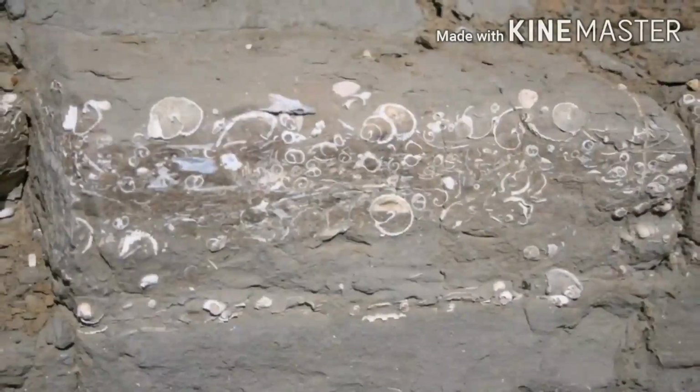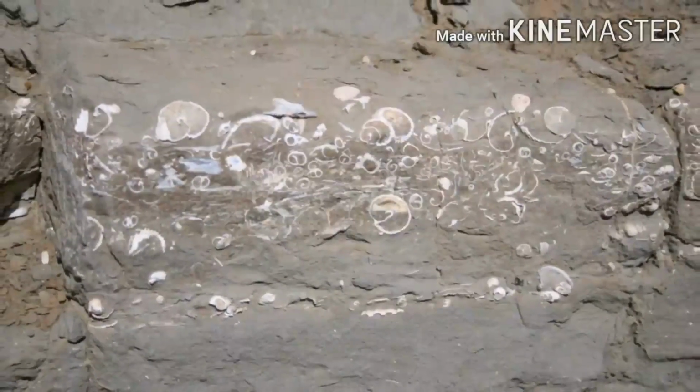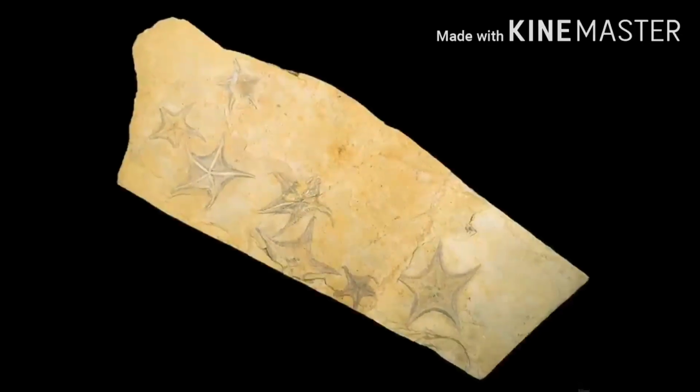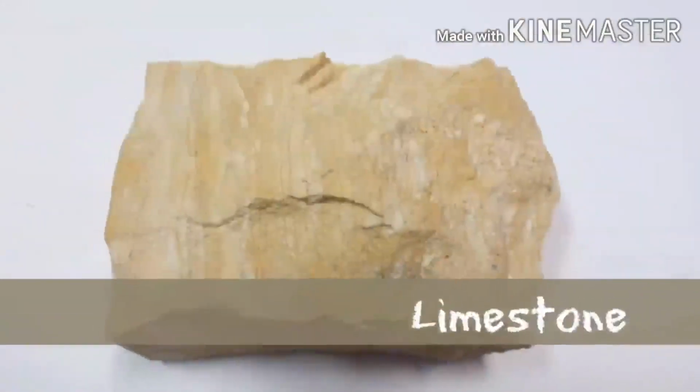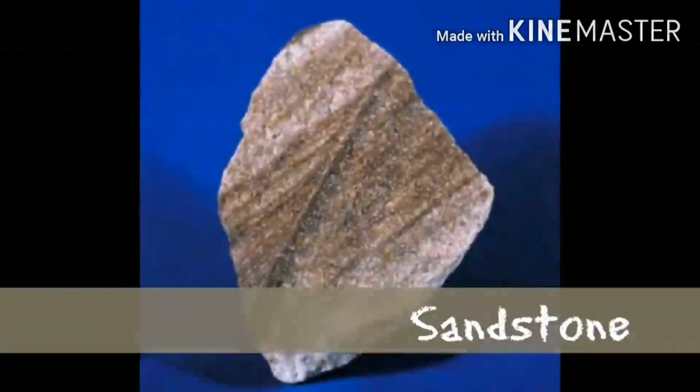Sedimentary rocks are the types of rocks in which fossils may be found, since the process of forming sedimentary rocks can preserve plant and animal remains that are deposited into the sediment layers. Some examples of sedimentary rock are limestone, shale, and sandstone.